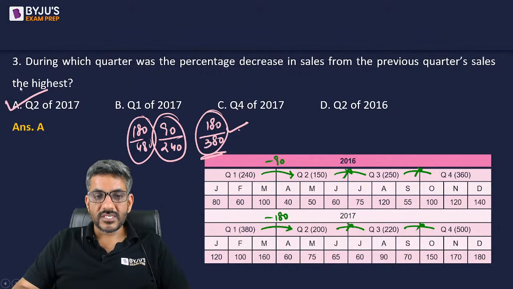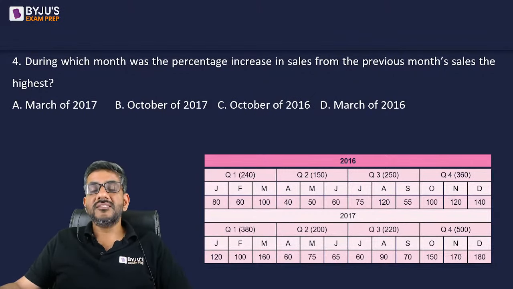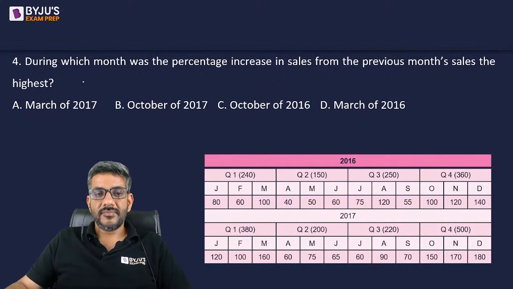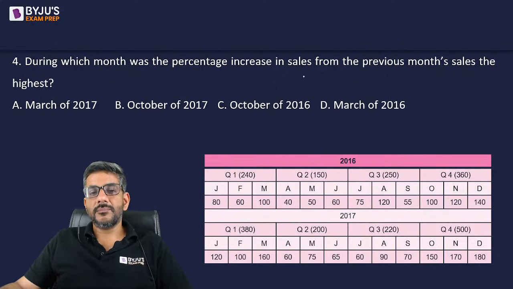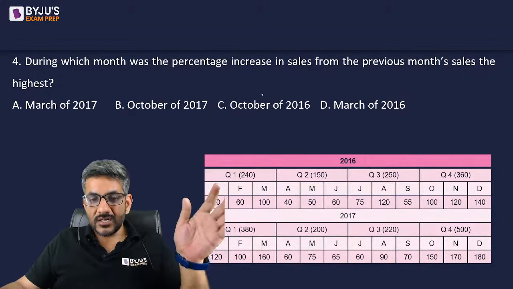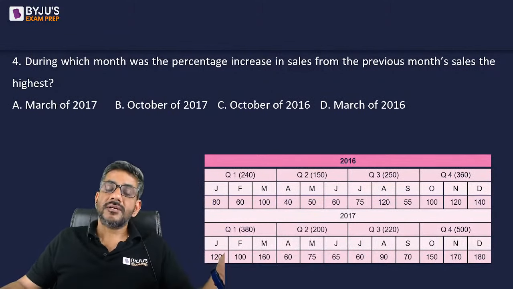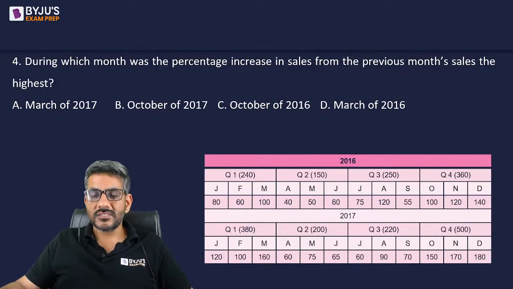So here is question number 4 for all of you now. During which month was the percentage increase in sales from previous month's sales the highest? Now there are 12 months of the first year, there are 12 months of the second year. So in which month, with respect to the previous month, was the highest increase?